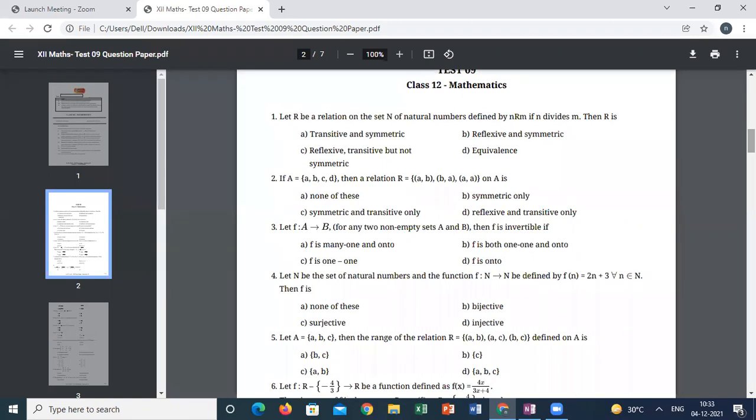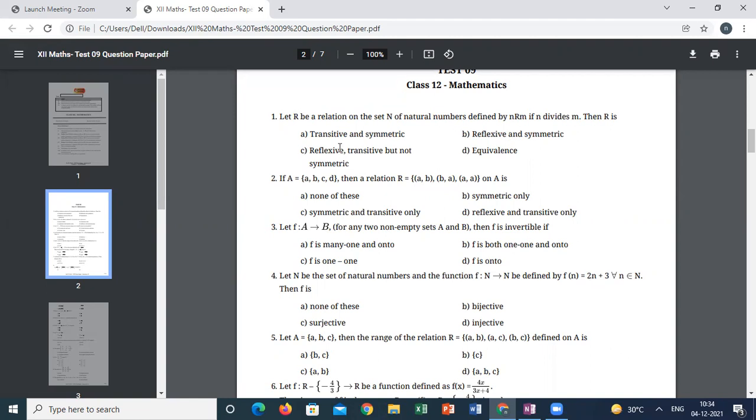It's not the elimination method, but let's see some questions. Today we'll discuss today's paper. The first question, as usual, is from relations and functions. On the set of natural numbers, n is related to m if n divides m. Then only you have to give the relation. If n divides m, in the case of reflexive, you get n comma n. Then only I can call it a reflexive relation.